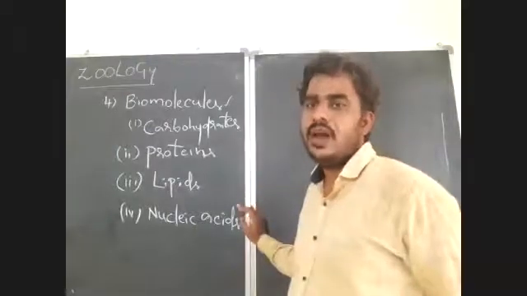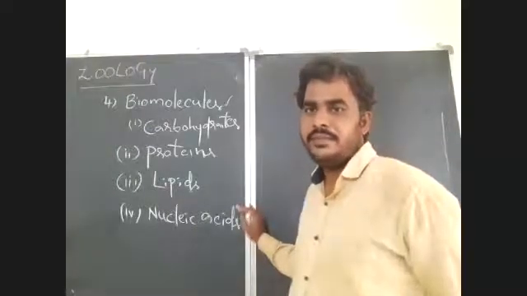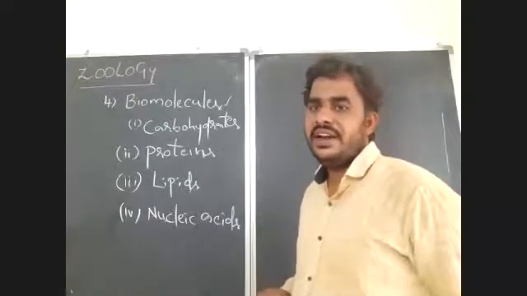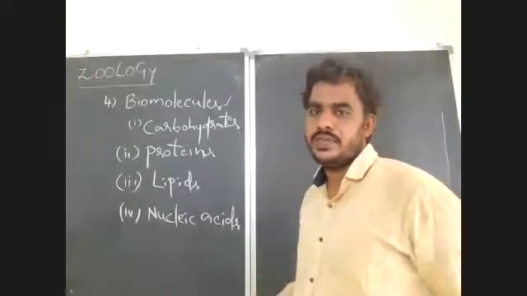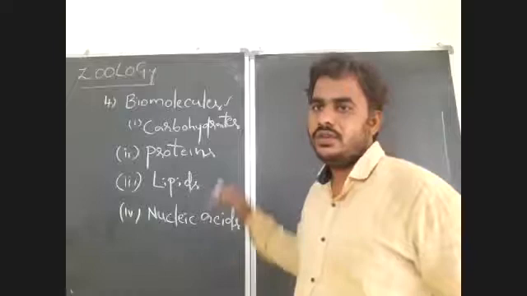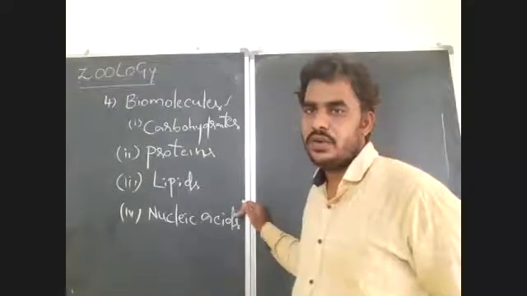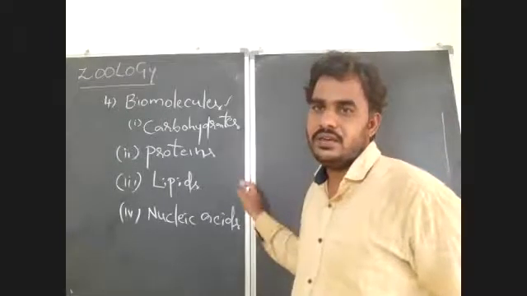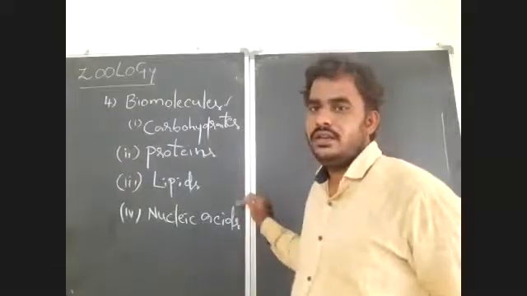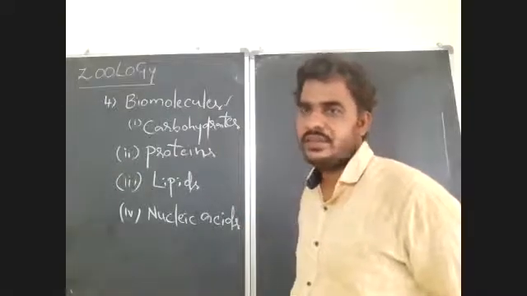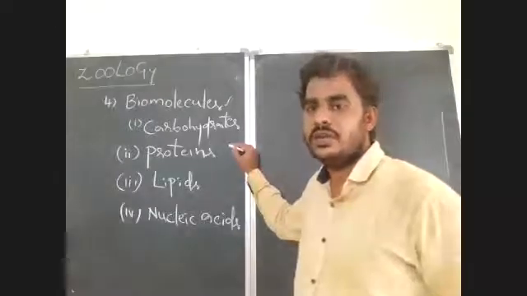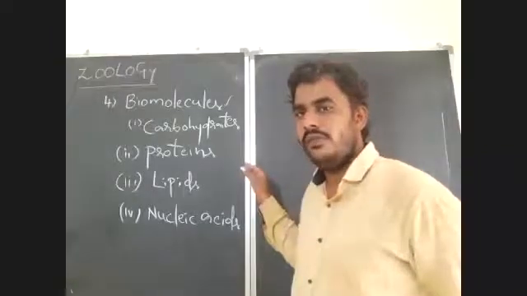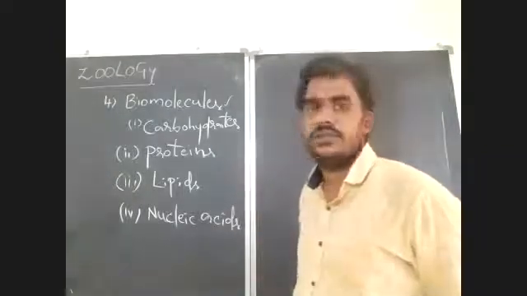Not only these four, along with these, some micromolecules are also present in our body. They have a molecular weight of less than 1000 daltons, so they have less molecular weight; these are biomicromolecules. Those with more than 1000 daltons of molecular weight are biomacromolecules.